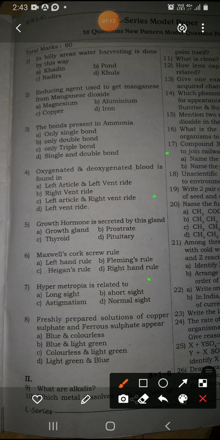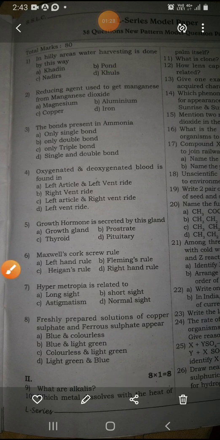So here the right answer will be option D, which is Hulas.